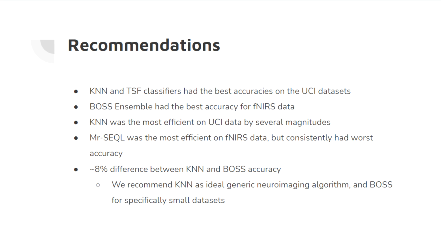TSF had similar accuracies as KNN, but stopped performing as well on the fNIRS dataset and has a longer runtime. BOSS Ensemble has the best accuracy for the fNIRS data. However, it is the most inefficient algorithm. Its worst performance was 2 hours on the UCI large dataset, and even on the fNIRS dataset, it took over a minute to finish fitting the model, while the other 4 algorithms took less than a minute.